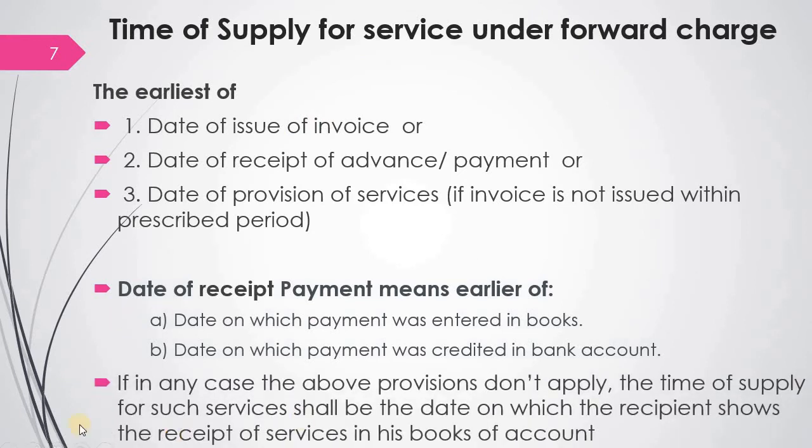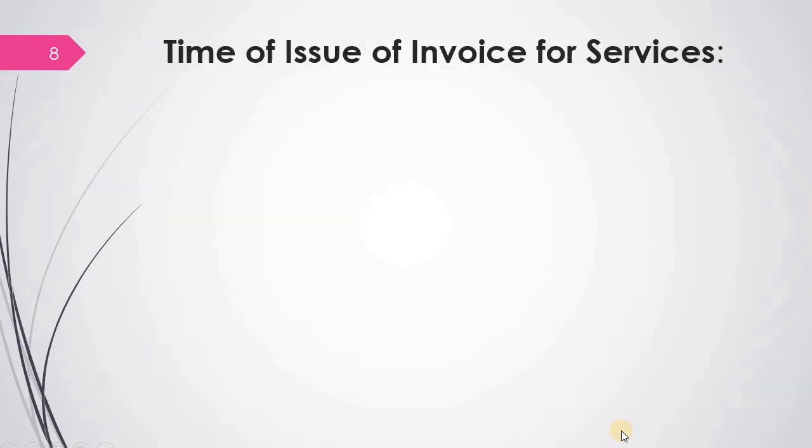Then, if you are unable to find out the time of supply for services under the above circumstances, the time of supply for such services shall be the date on which the recipient, the one who receives the service, shows the receipt of services in his books of account. That is only in case the above provisions are not applied, or if you are not able to get all these 3 dates, then we have to consider when the recipient shows the services in his books of account.